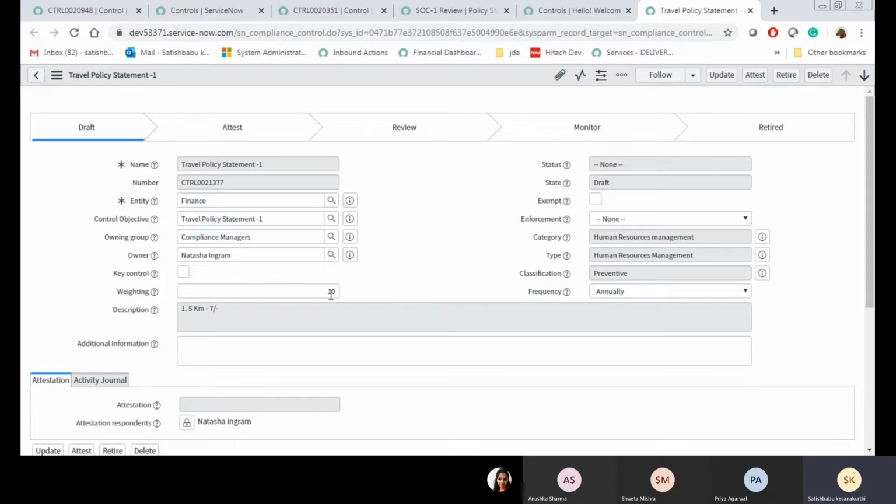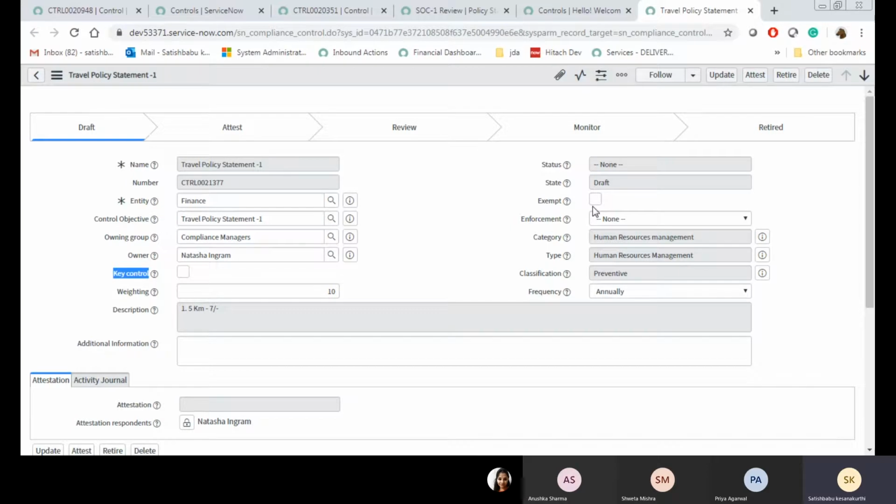Weighting: this is for score calculation purposes. When this particular control is associated with a risk, there is a risk calculation, and in that risk calculation this weighting will be used. Status will come after the state is draft.